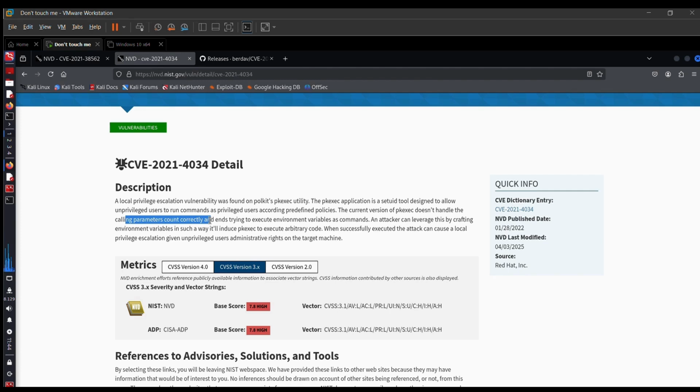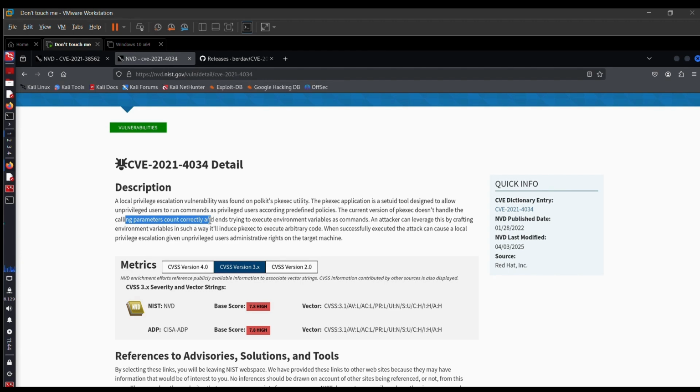Now what happens whenever you execute a binary? Either there are parameters or there are no parameters. But in past years, some developers built binaries which assume that there are parameters without checking if there are.